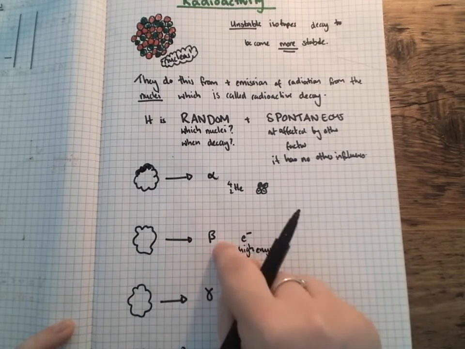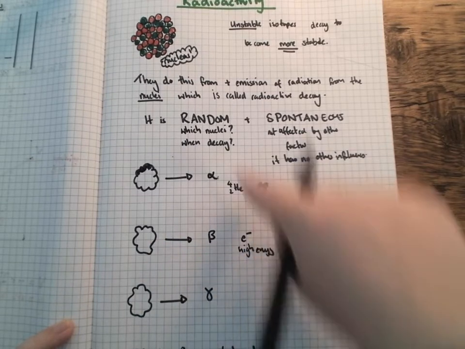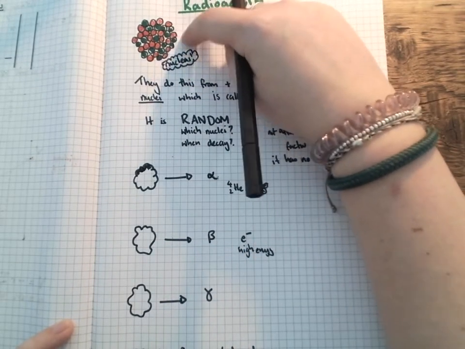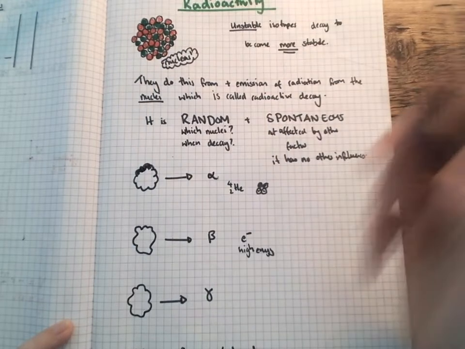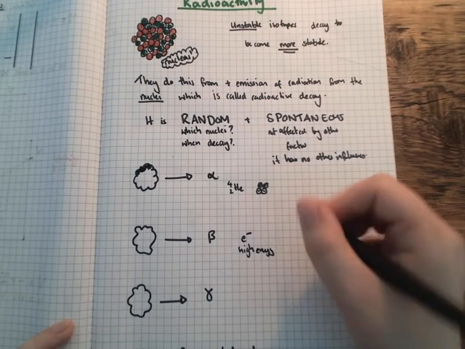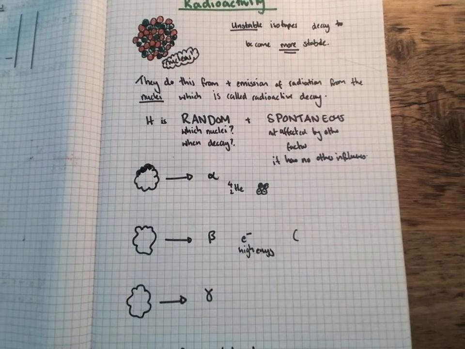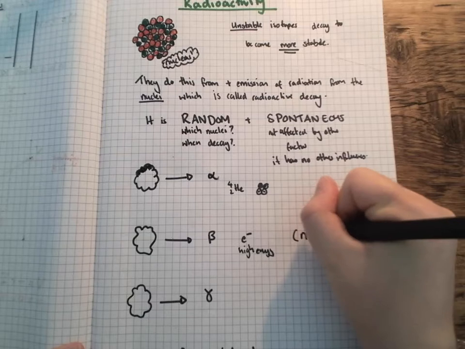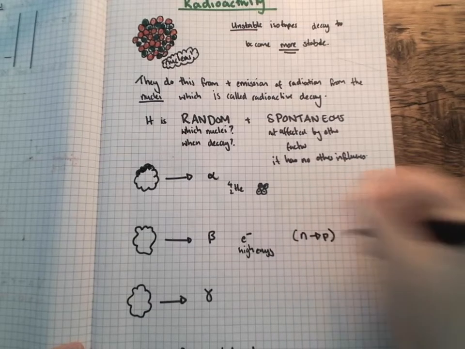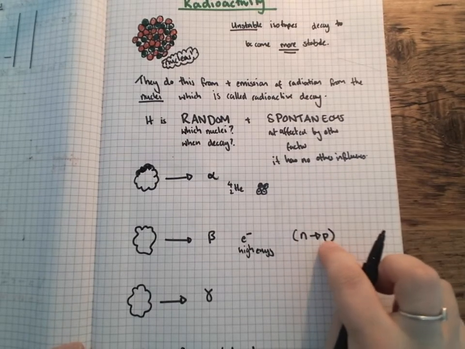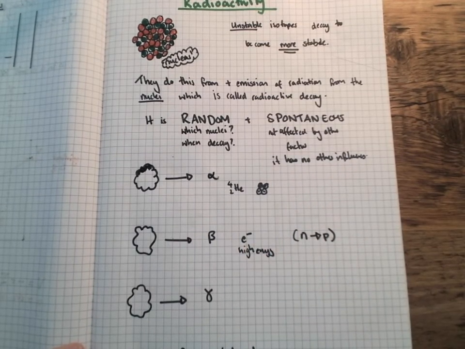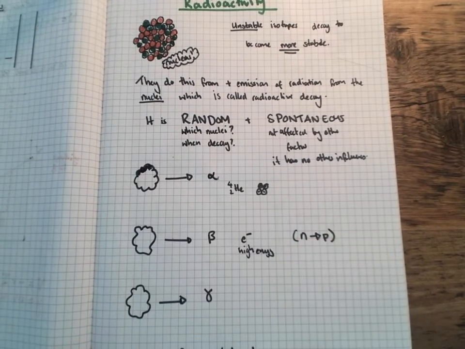Now, beta is the release of an electron. You might be thinking, where does an electron come from? The nucleus. Electrons don't exist in the nucleus. It's actually a different thing that happens there. In this case, we have a neutron, and the neutron turns into a proton, and to balance the charge of the proton, an electron is also emitted. So it's actually a little change that happens in that nucleus.